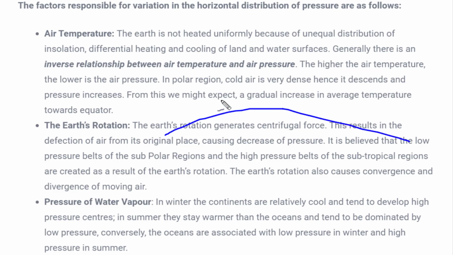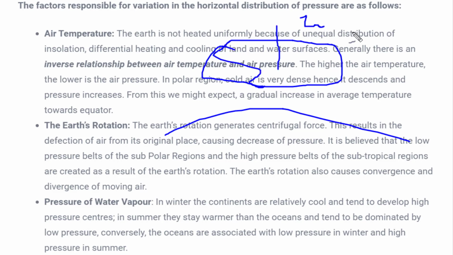So if it is earth's surface and over here lots of air is present and the temperature of this air is low, the weight of this air would be heavier. Why would the weight of this air be heavier? Because of low temperature it will contain more water vapor, dust particles and other matter which will make the air heavier, hence it will exert more pressure on the surface of the earth, and that's why it will create a higher pressure zone on the earth's surface.